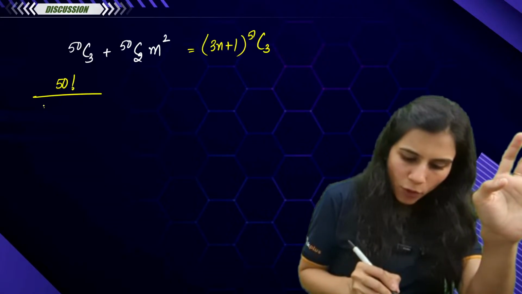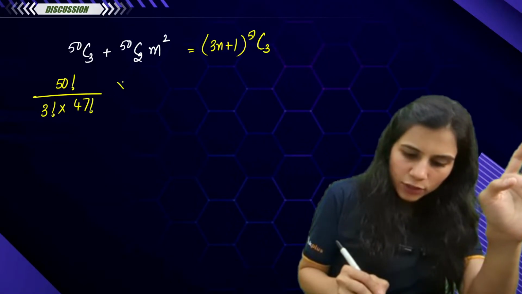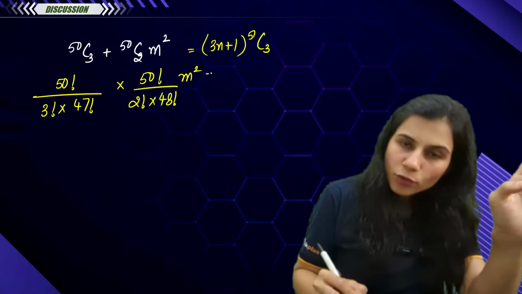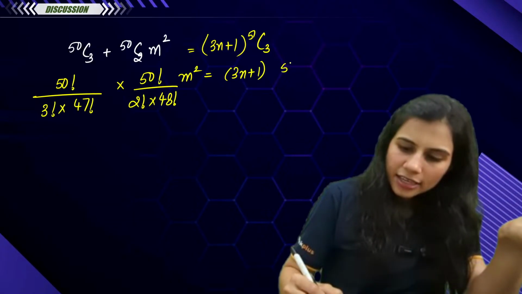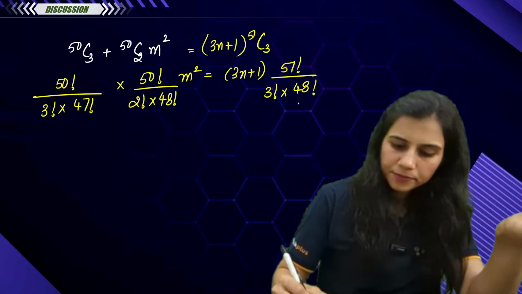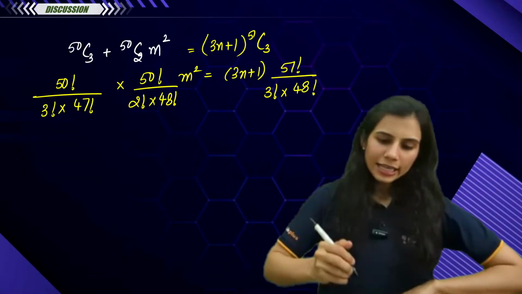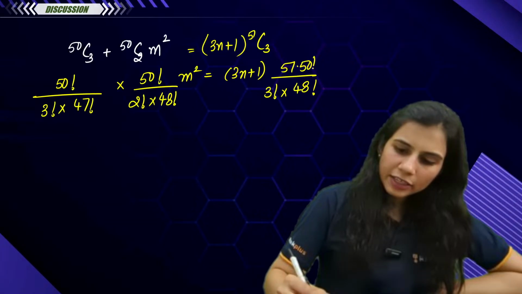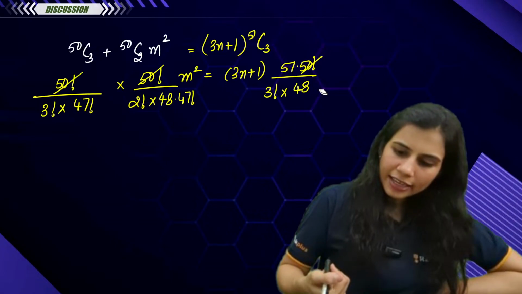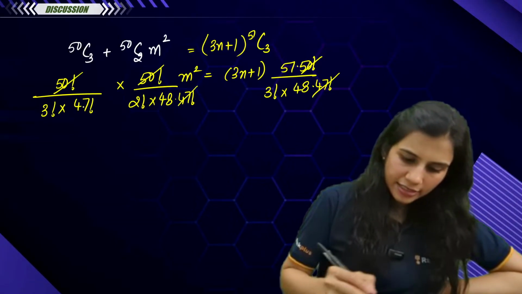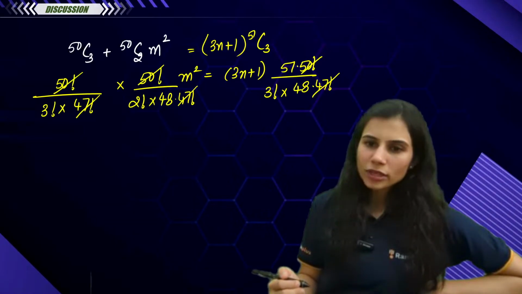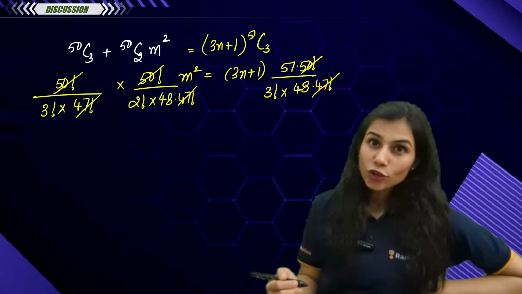50 factorial upon 3 factorial into 47 factorial, into 50 factorial upon 2 factorial into 48 factorial, m square is equal to 3n plus 1 as it is, 51 factorial upon 3 factorial into 48 factorial. Cool. Okay, this is 51 into 50 factorial, so this gets cancelled out. 48 into 47 factorial, again 48 into 47 factorial, this gets cancelled out. Is this cool? Yes or no? Is this cool?